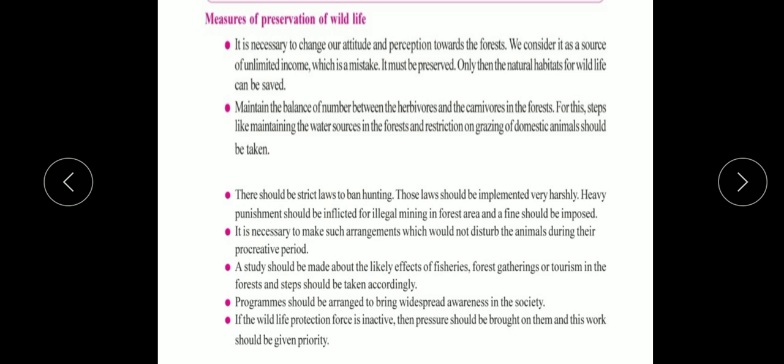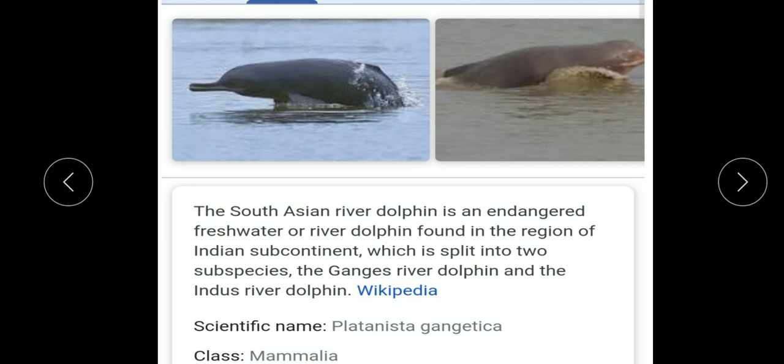So this was all about the preservation of wildlife. These were the measures of preservation of wildlife. Now moving on further, as I told you about endangered animals, the first one which we have studied was the red panda. Now let us study the second, that is, things to know, about the Ganga river dolphin, that is Platanista gangetica.